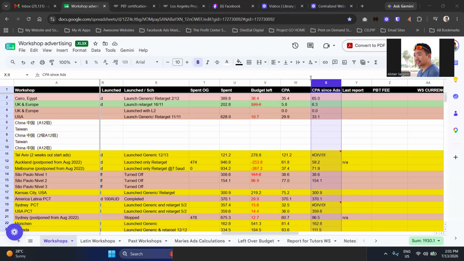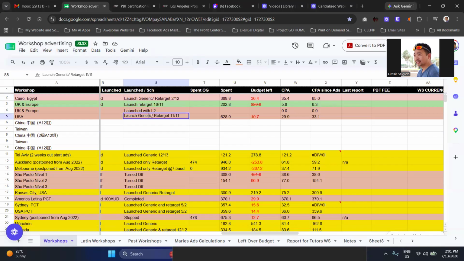Okay. So in launch date here, I log exactly when each campaign launched, and what type, generic prospecting versus retargeting. We have some retargeting here also. Launch retarget, general retarget, and I put the date also here if we have retargeting.